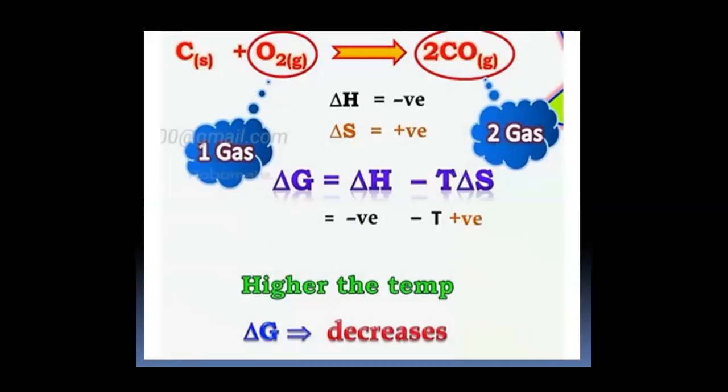Higher the temperature, free energy change decreases. For example, the combustion of carbon can give carbon monoxide. The process is exothermic and change in entropy increases. Delta S becomes positive because in the equation, one mole of oxygen can give 2 moles of carbon monoxide. So 1 mole of gas gets converted into 2 moles of gas. That is a change in entropy, so change in entropy is positive. So at higher temperature, the free energy change decreases.